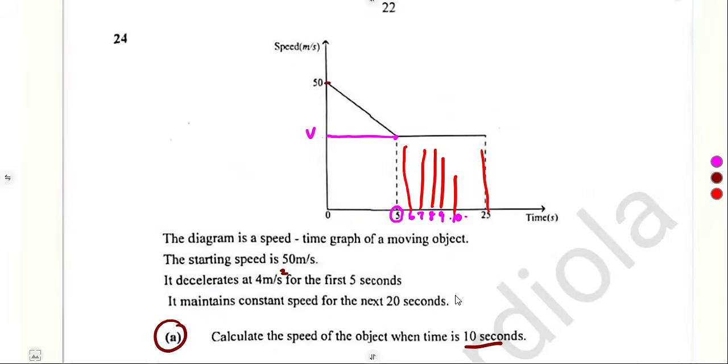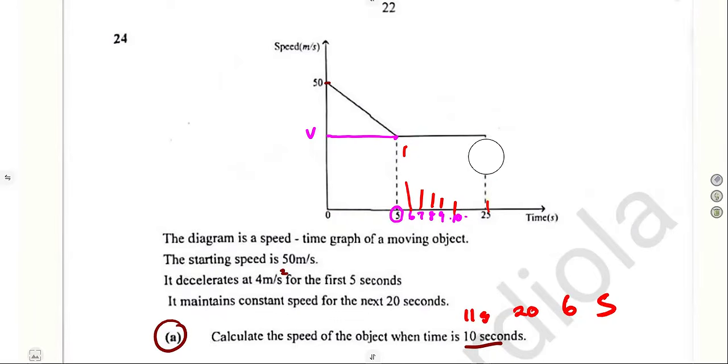So the question here could have been asked as, calculate the speed of the object when the time is 11 seconds, when the time is 20 seconds, when the time is 6, when the time is 5. The answer was the same because of that constant. So it was an indirect question. The question that they were supposed to ask you here is, calculate the speed of the object when the time is 5 seconds. That was the question.